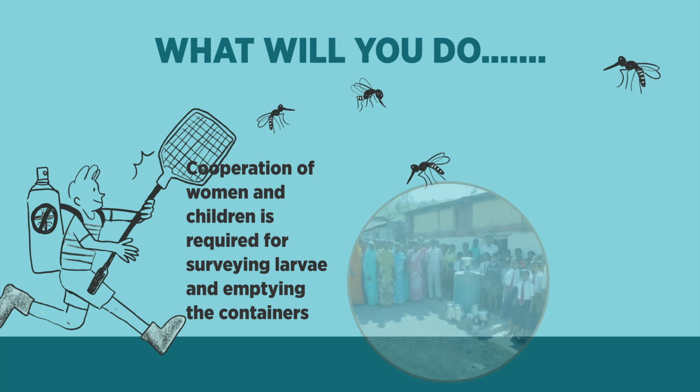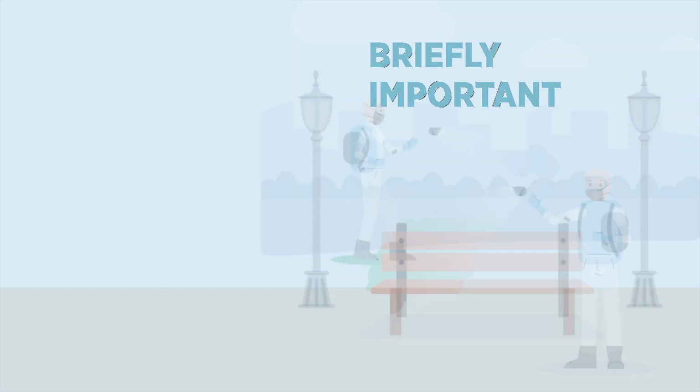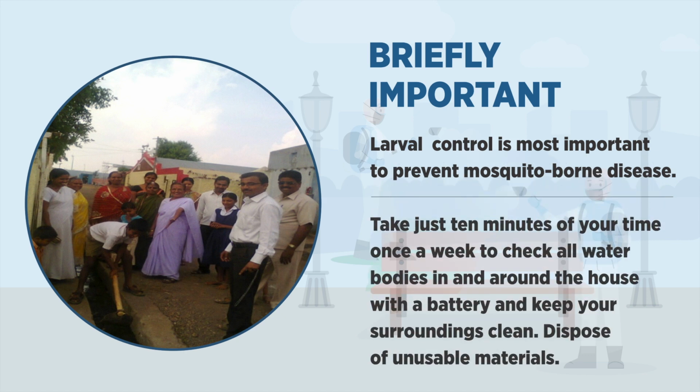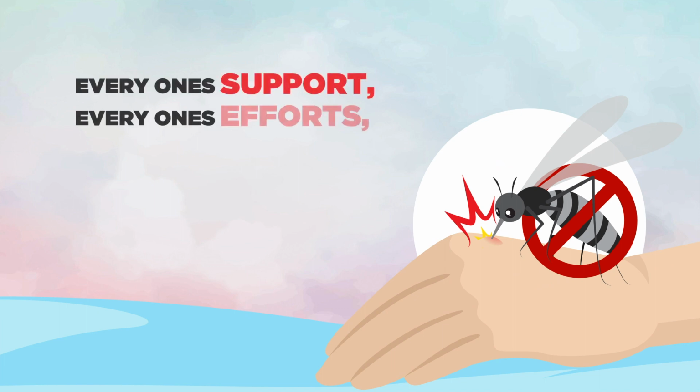However, the cooperation of women and children is necessary for larval control. In short, larval control is the most important thing to prevent mosquito-borne diseases. Take 10 minutes once a week to check all water bodies in and around the house with a torch and keep your area clean. So let's all decide together. Everyone's support, everyone's efforts. Together we will control the mosquitoes.